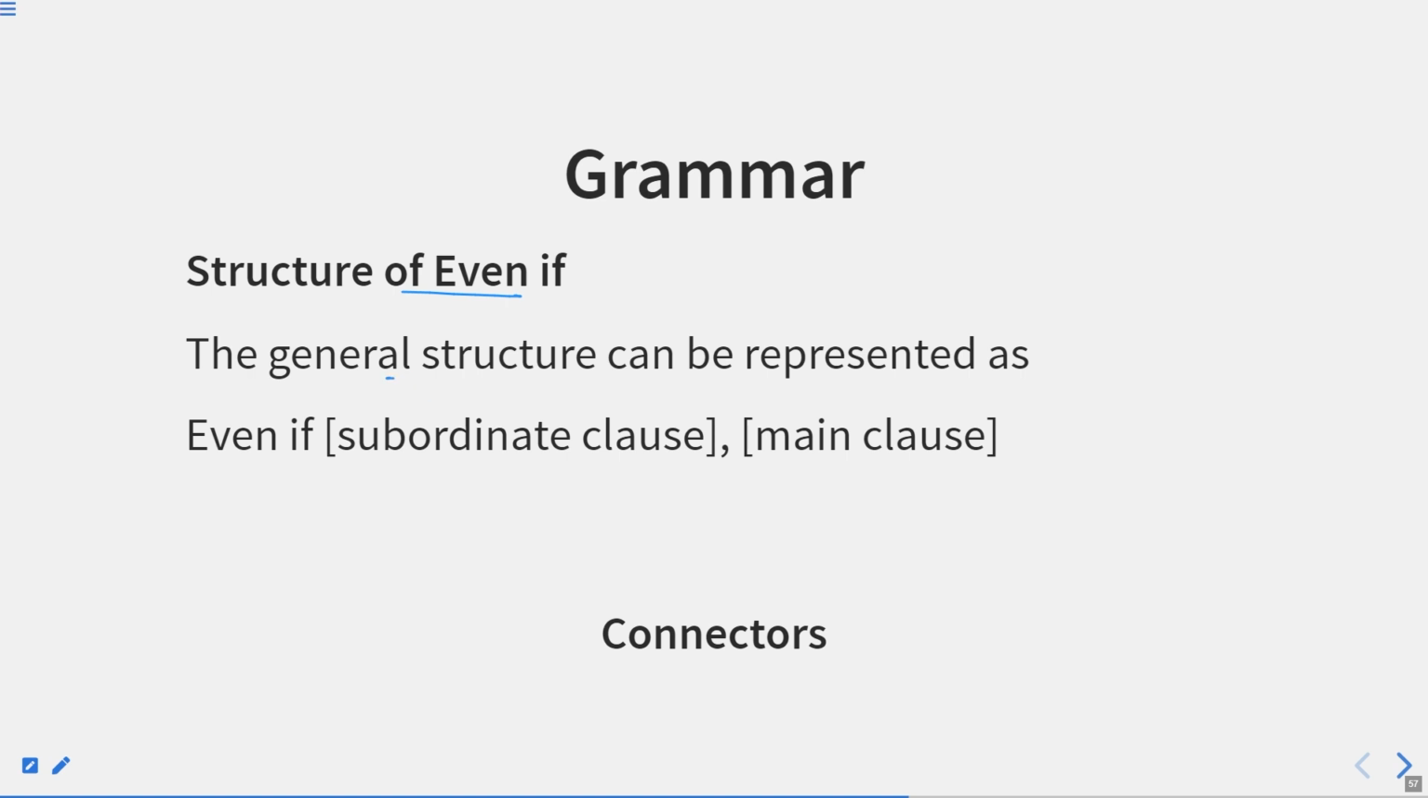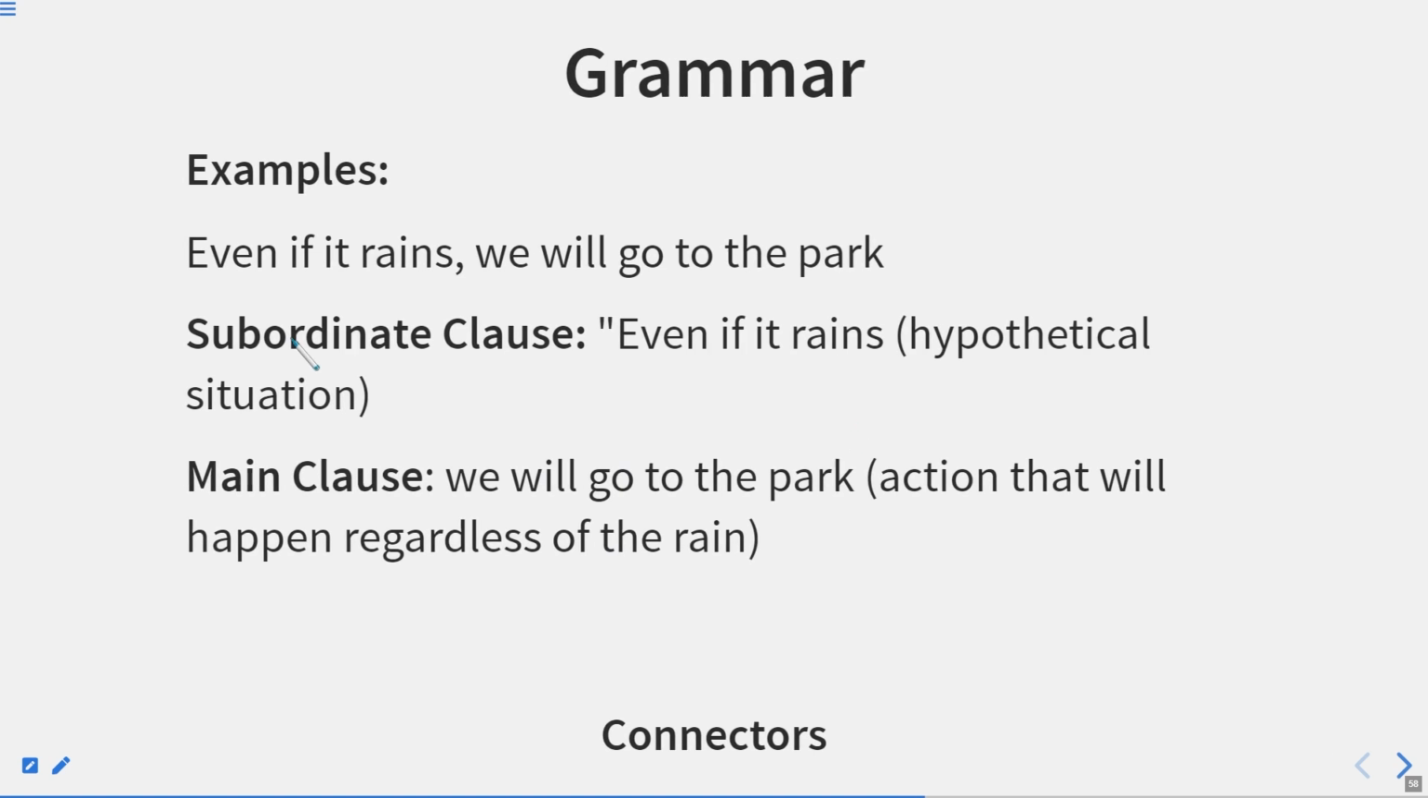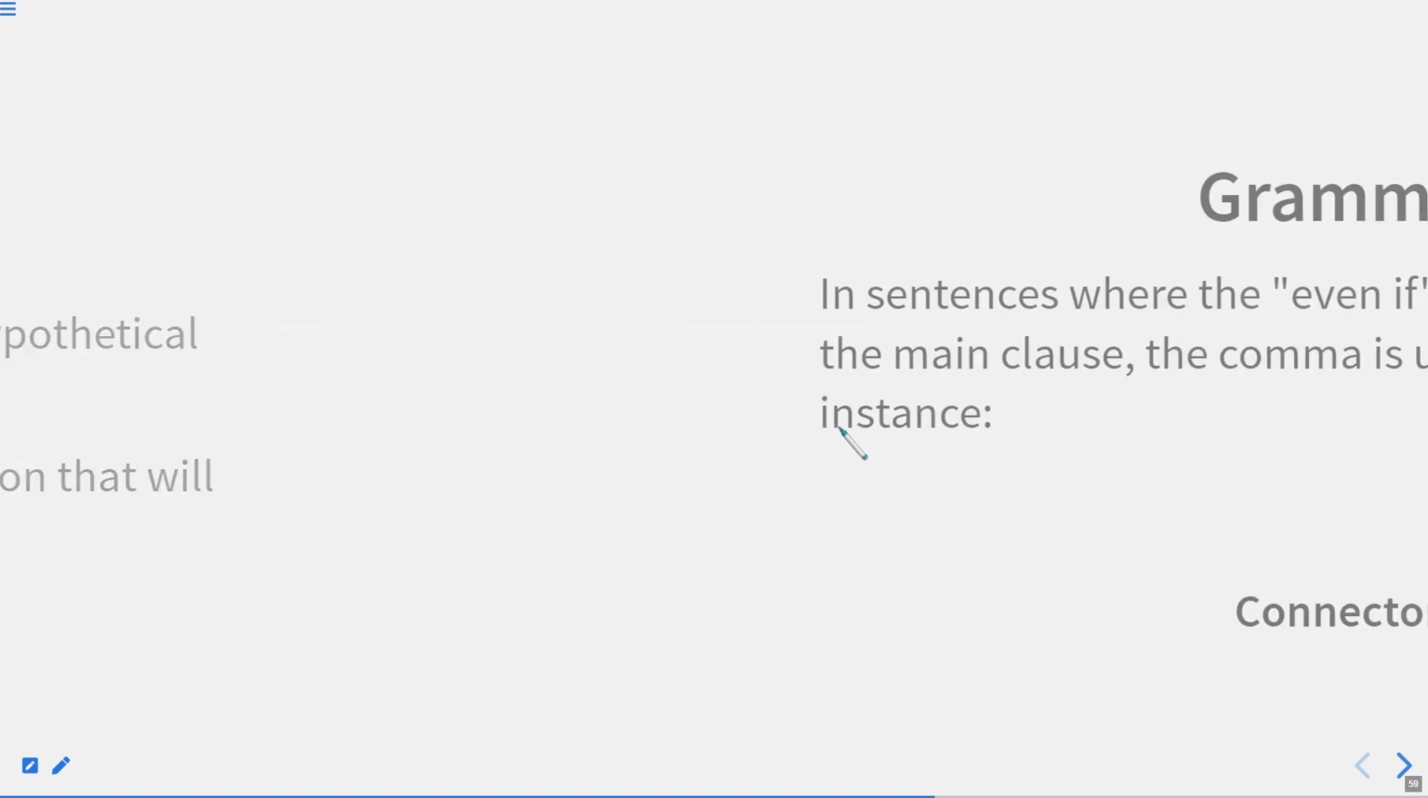Structure of even if. The general structure can be represented as even if, subordinate clause, main clause, as we have discussed earlier as well. Even if it rains, we will go to the park. Subordinate clause, even if it rains, and we will go to the park is another part. That is the main clause.